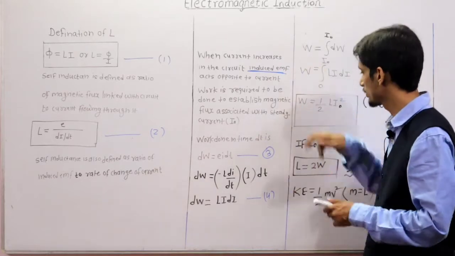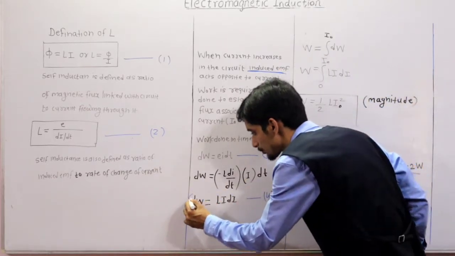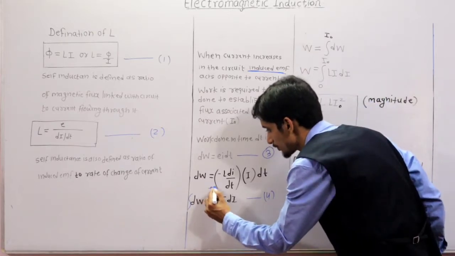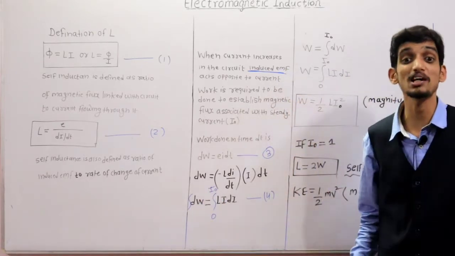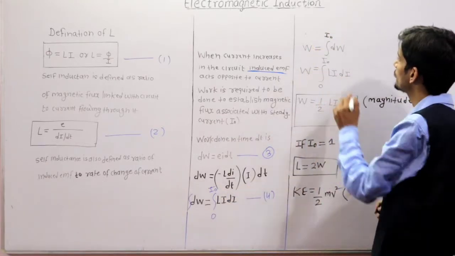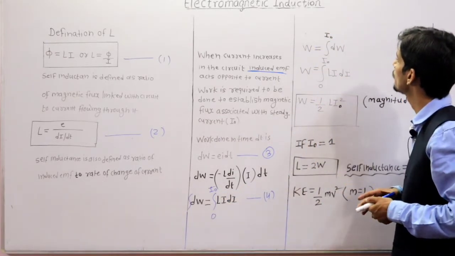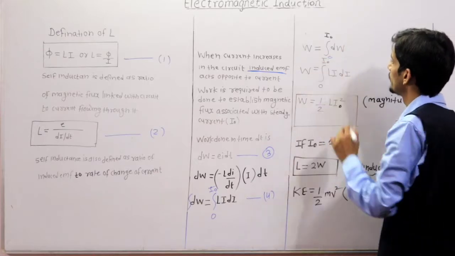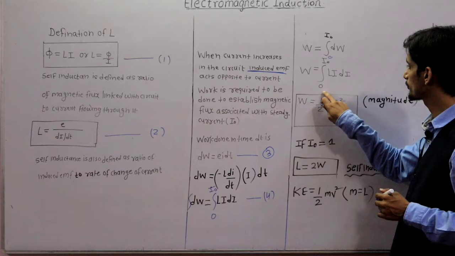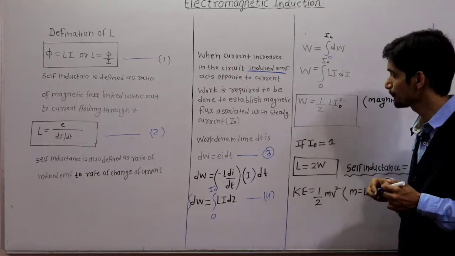As I integrate this on both sides, definitely the limits of integration are from 0 to I naught, because we have to establish a steady current. That's why the steady current is I0. So W is equal to the integration from 0 to I0 of dW. Now dW is what? L i di. So W is the integration from 0 to I naught of L i di.